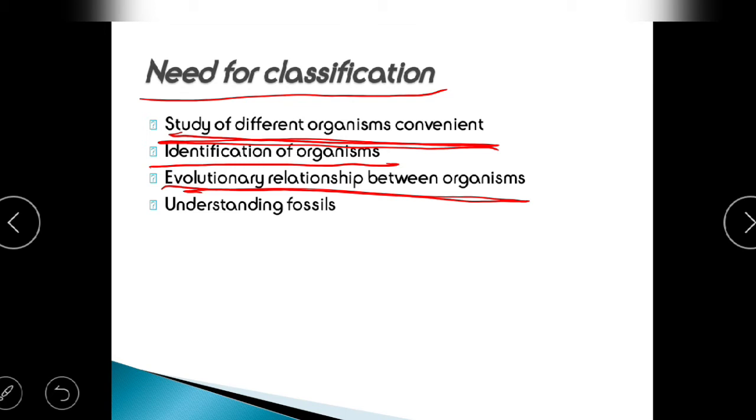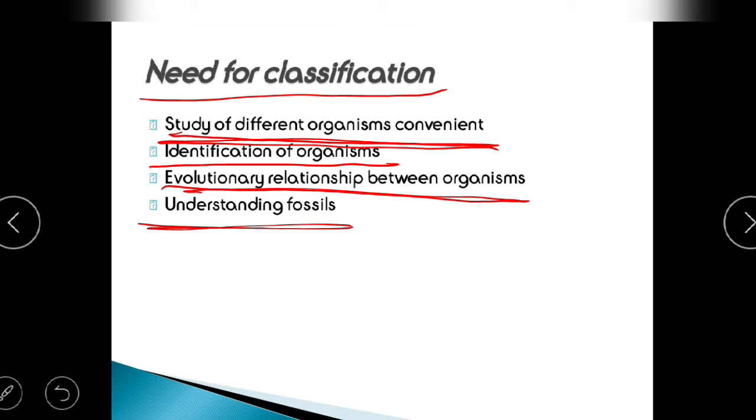For example, the next point is fossils. If I find a fossil and I don't know whether it is of an elephant or of a tiger, I won't be able to understand the fossil and classify it. If I'm unable to classify it, it is useless for me. If I get a fossil and we are vague about where it belongs, how will we be interested in it? We won't be interested in it because we don't even know about it, right?